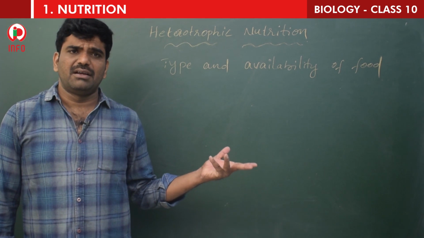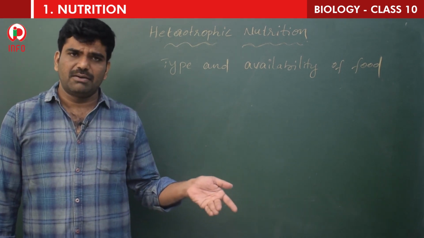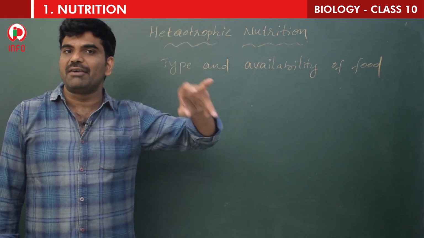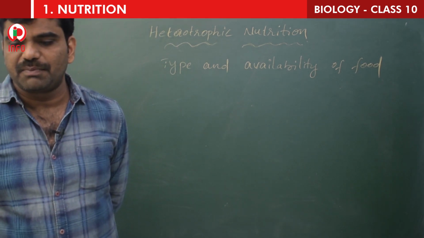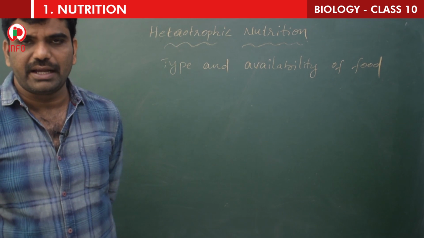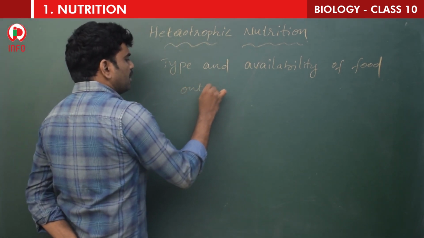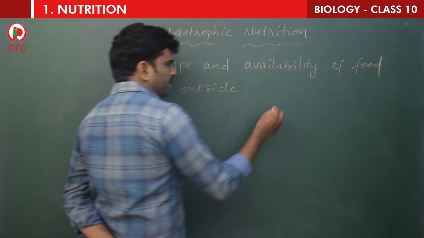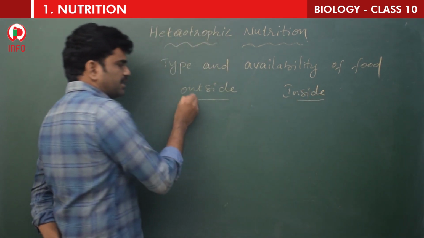All the organisms depend on others, but the type of the food and the availability of food matters here. Some organisms break the food material outside the body and absorb it. Some organisms break the food material inside the body. So this is the difference.